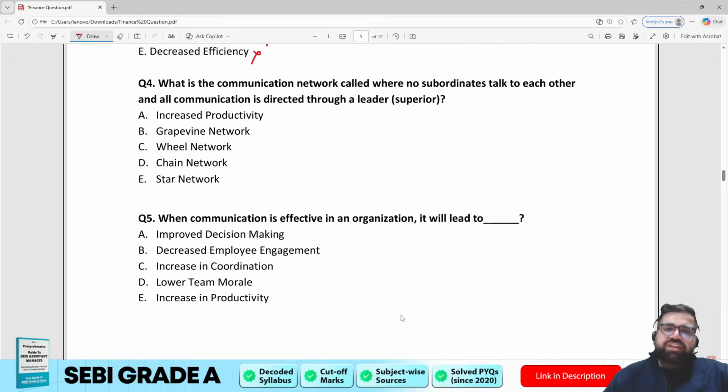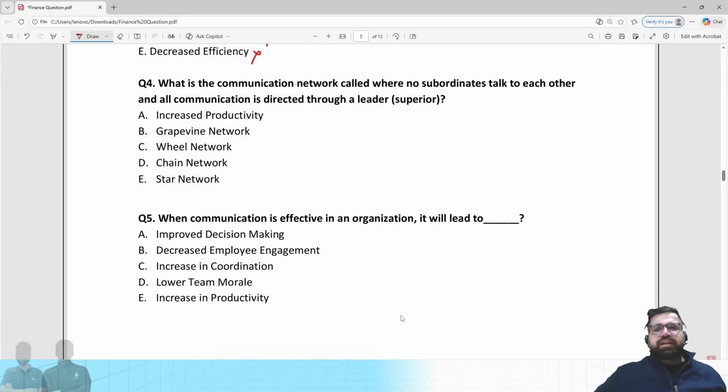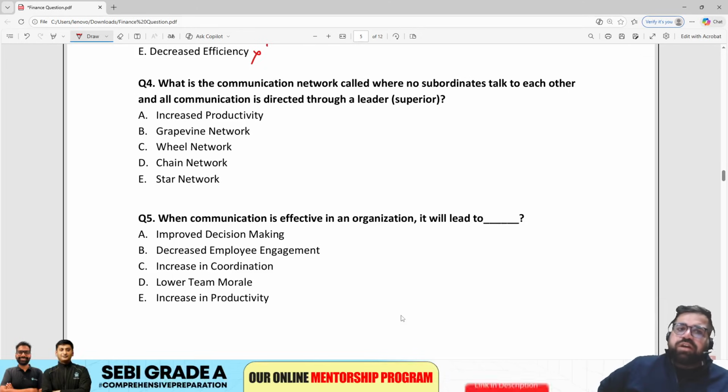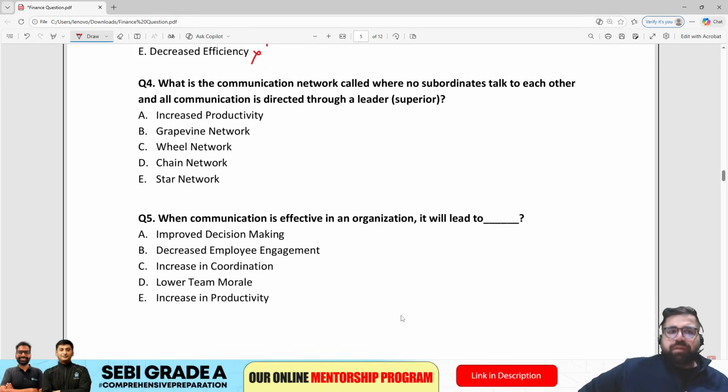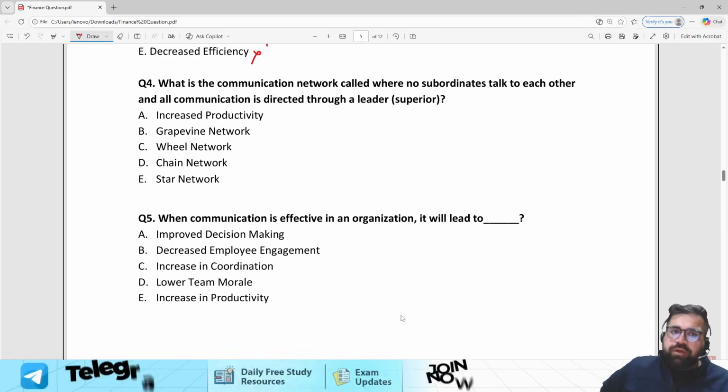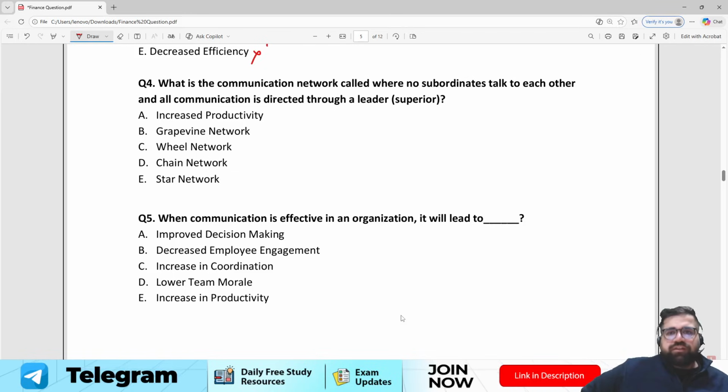What is the communication network called where no subordinates talk to each other and all communication is directed through a leader? I am talking about question number 4. So what is the communication network called where no subordinates talk to each other and all communication is directed through a leader or a superior? This we call as wheel, right? So answer will be option number C.